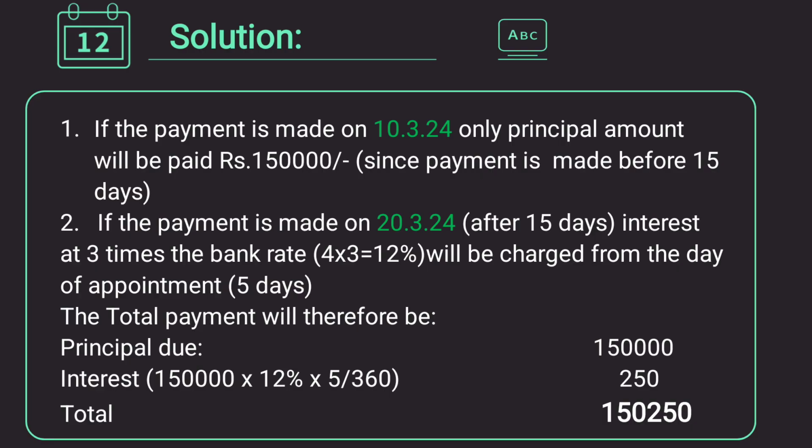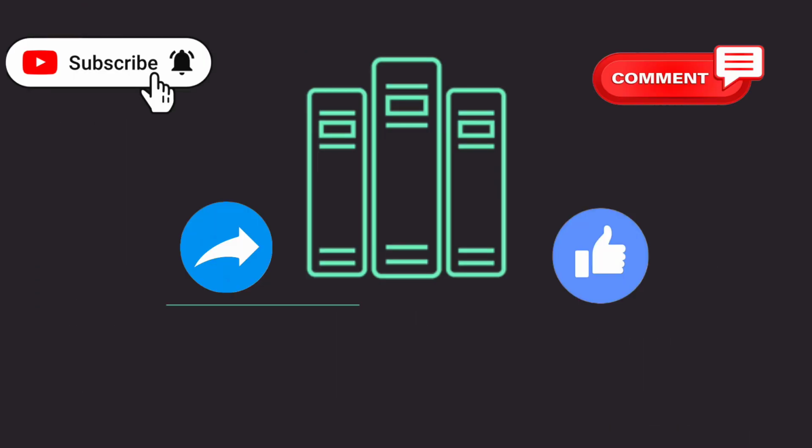So the total payment calculation will be principal amount is 1,50,000 rupees. Interest will be 1,50,000 into 12%, that is 3 times of 4, into 5 days upon 360 days in a year. We are asked to take 360 days, so we'll take 360 days. So multiply, divide by 360 days. So the interest is 250 rupees. So total payment made by XYZ will be 1,50,000 and 250 rupees. Hope you all have understood it.